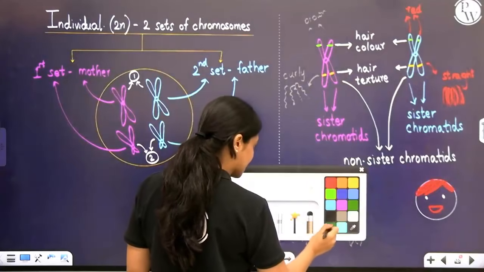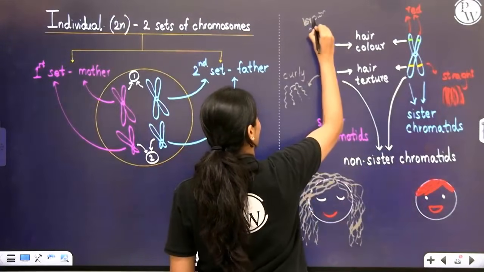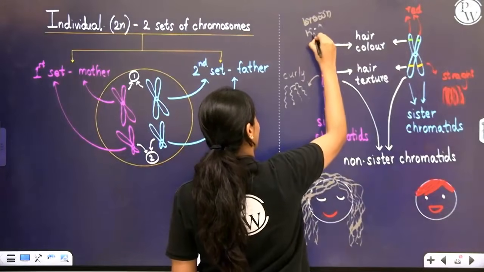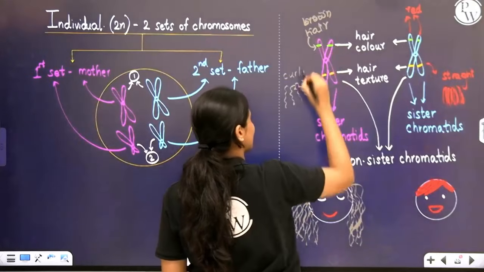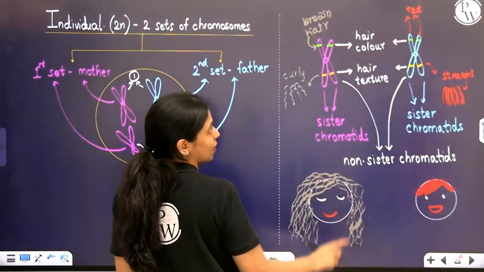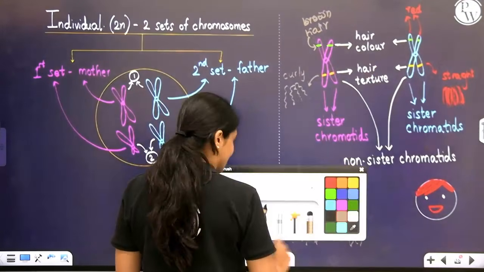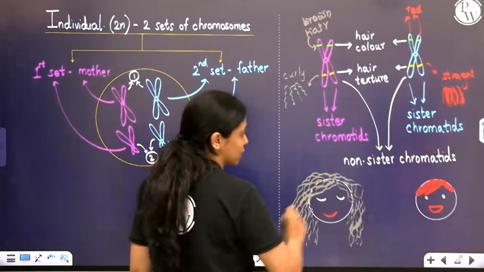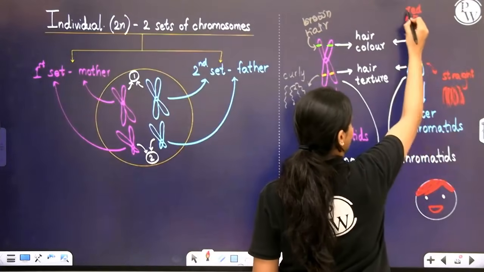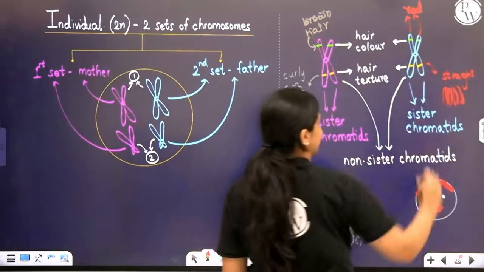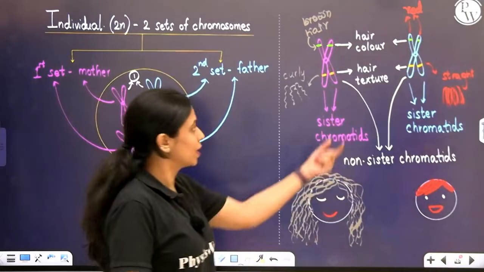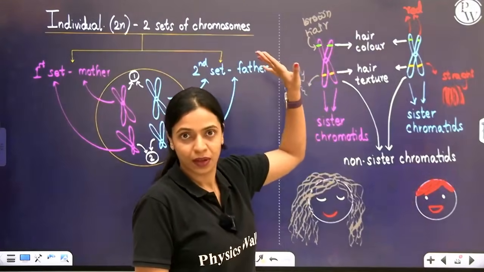So you have brown hair color information present in the mother's chromosome as she has brown hair. At the same location, you have the same kind of information for the father. At the same position, there is information for red hair color. Okay? The character is the same.